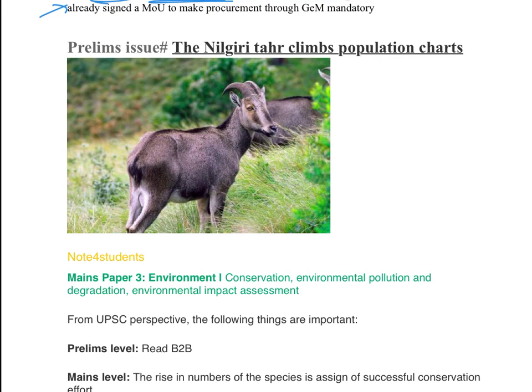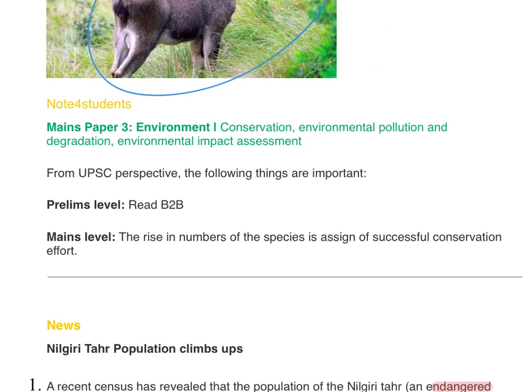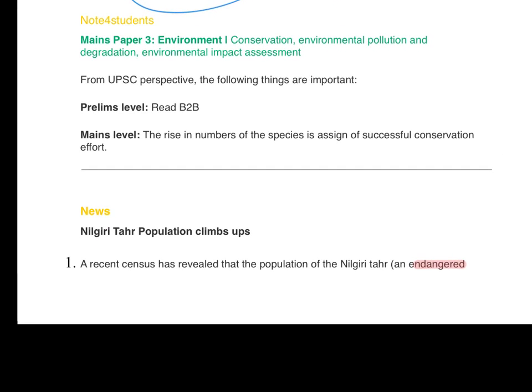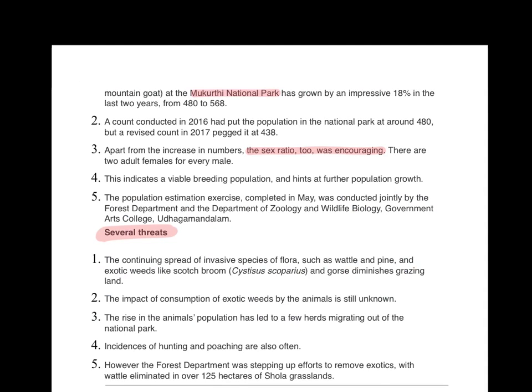The next topic reads, Nilgiri tar climbs population charts. This is the beautiful animal we are talking about, and Nilgiri tar is a mountain goat, and a recent census has confirmed that its population has increased. This animal is officially in the endangered list. The census was done at Mukurthi National Park, and besides the population, even the sex ratio has improved.